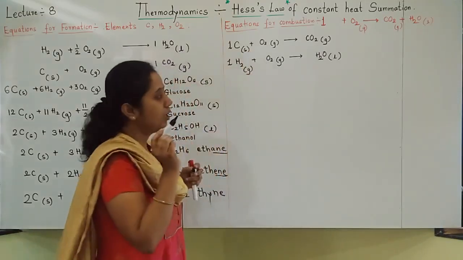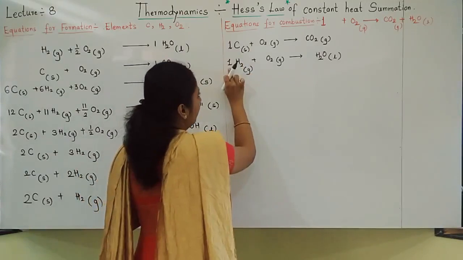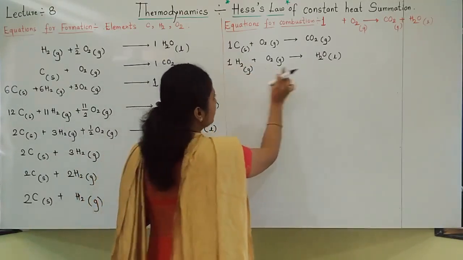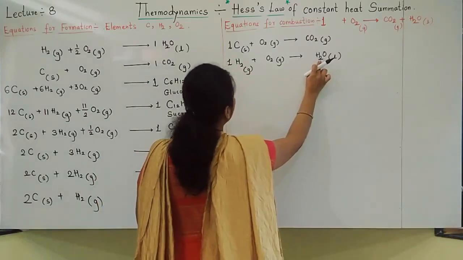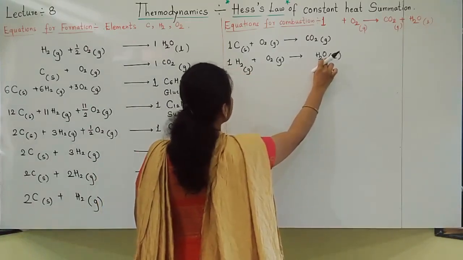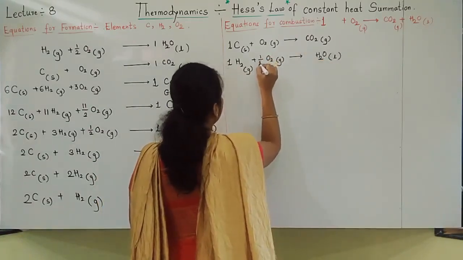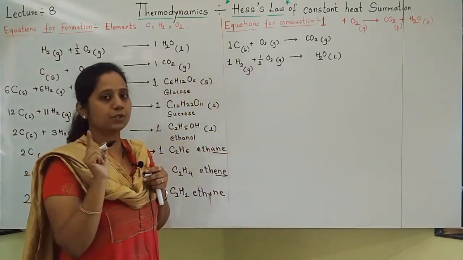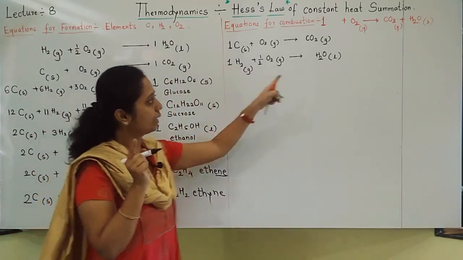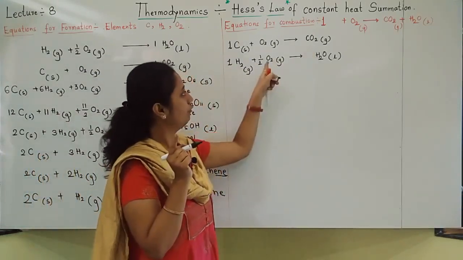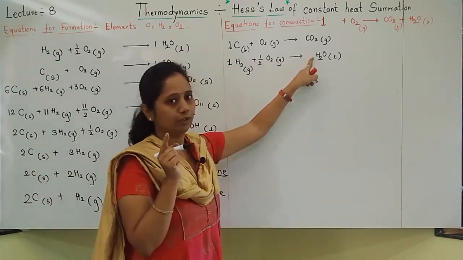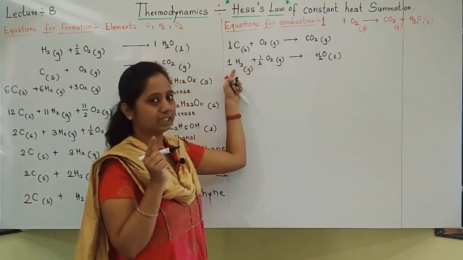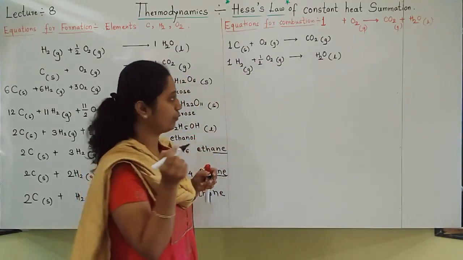Balancing: if hydrogen is H2, it should remain H2, and for oxygen I should make it half. Who is undergoing combustion should be 1, so I cannot write any number there. For O2 I cannot write 2, because then hydrogen becomes 4 and I cannot change this number. Accordingly, you should write the equations.